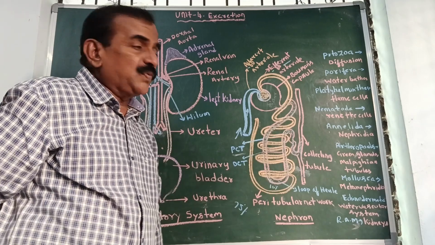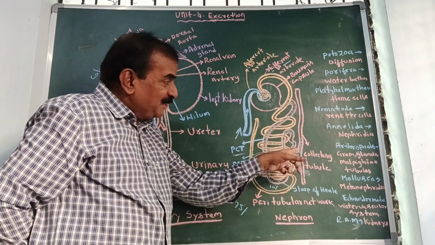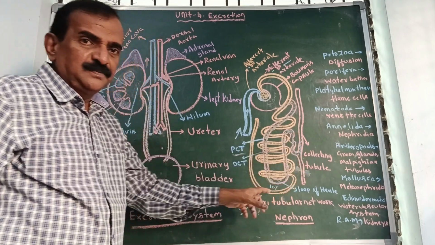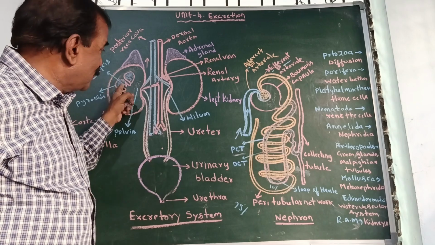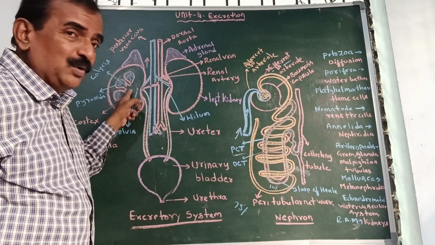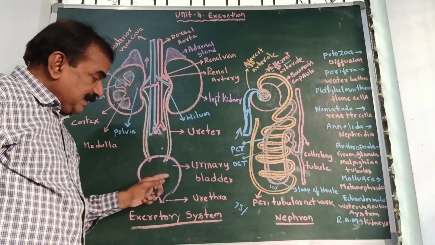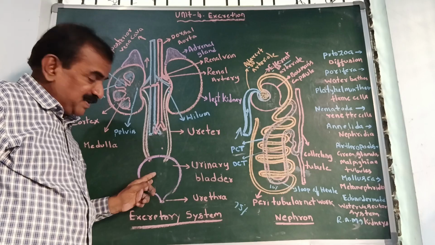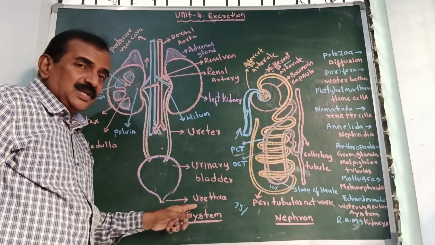Concentrated urine is formed in the presence of what? Vasopressin hormone. Finally, this concentrated urine enters the collecting tubules, and collecting tubules open to the pyramids, and pyramids open to calyces, open to what? Ureters open to the urinary bladder, and from here you see urine is stored temporarily. From there urine is passed out through the urethra.